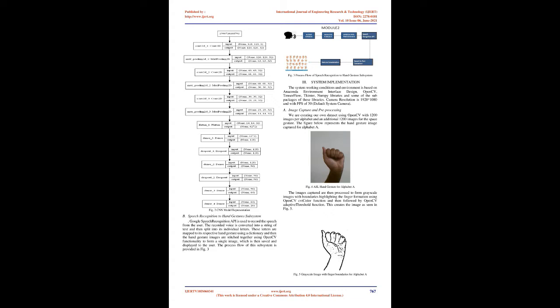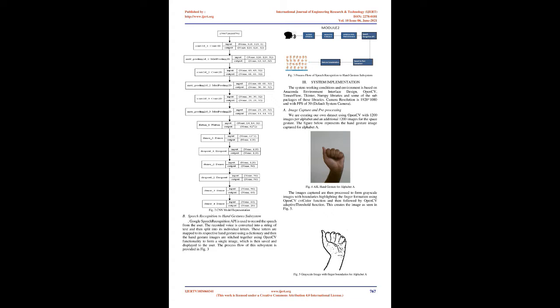Image capture and pre-processing. We are creating our own dataset using OpenCV with 1200 images per alphabet and an additional 1200 images for the space gesture. The figure below represents the hand gesture image captured for alphabet A. Fig 2 CNN model representation.